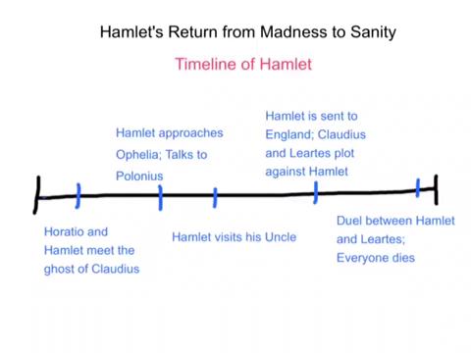In Act 2, Hamlet approaches Ophelia, and he talks to Polonius. In this act, you get a lot of things varying from Polonius' speech to Ophelia and Laertes' speech to Ophelia, to Hamlet's going to visit Ophelia and his almost seeming madness in how he acts and talking to her.